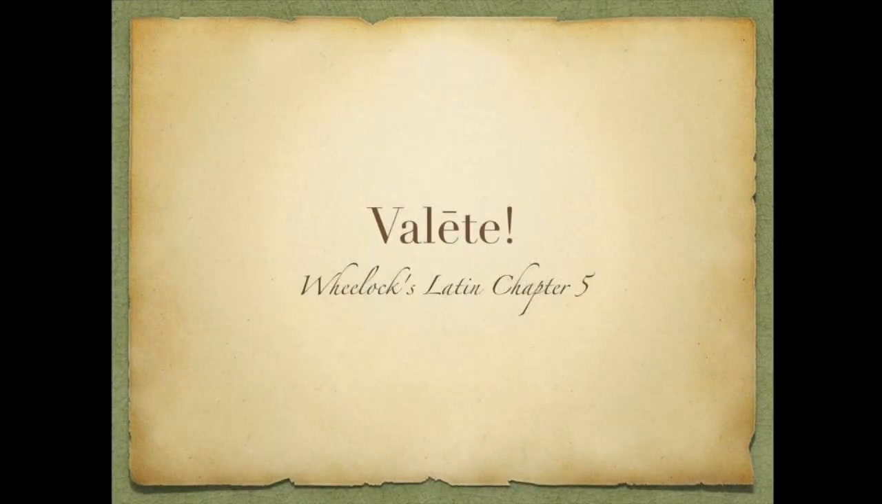So just to review, in Chapter 5 we learned the future and imperfect tenses for first, second conjugation verbs. We learned how to deal with a special class of first, second declension adjectives where the masculine nominative ends in ER. As we get into the next chapter, we will learn the future and imperfect for sum, plus we will learn another helping verb, possum, which we could translate as can or to be able. So we'll learn the present, the future, and the imperfect for that as well.